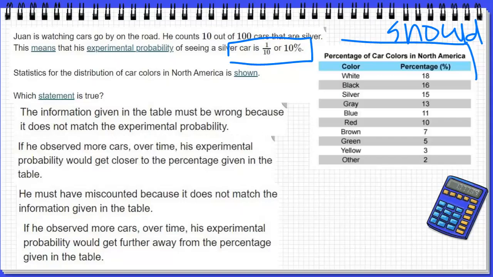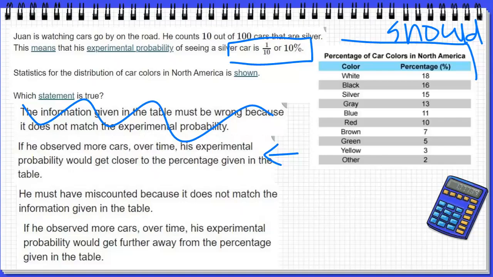Well, the information in the table must be wrong because it does not match the experimental probability. We know that experimental probability and theoretical probability are not always equal, because what does happen is not always what should happen. So that is incorrect. If he observed more cars over time, his experimental probability would get closer to the percentage given in the table. I'm thinking this sounds right because the more cars he observes, the more it will get closer to what should have happened. Now let's look at the next two.